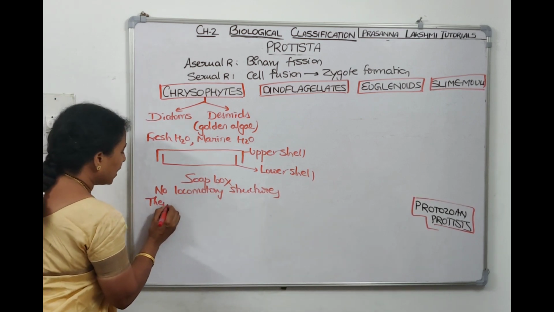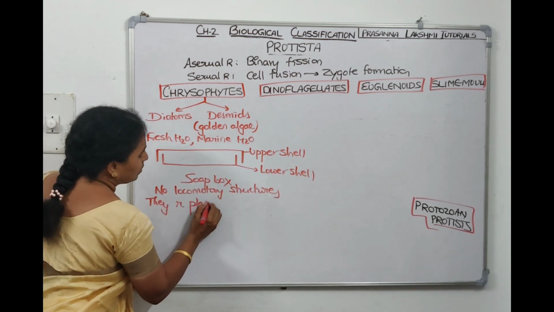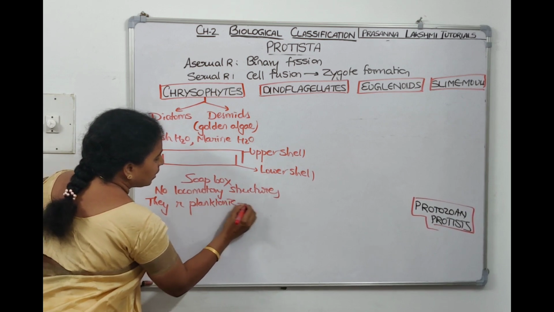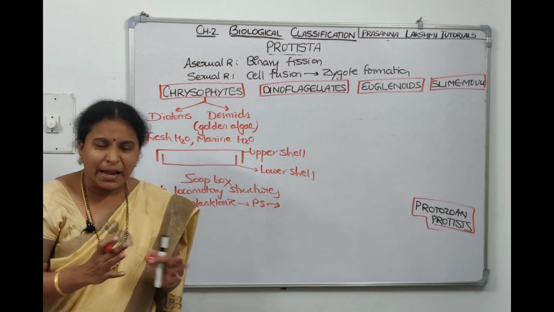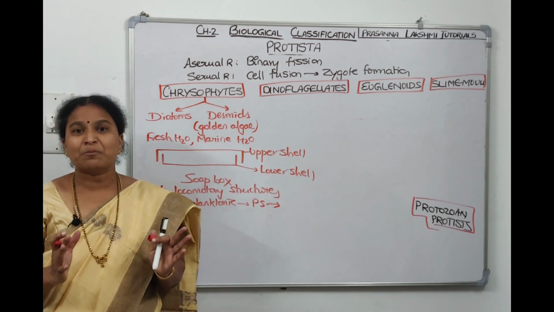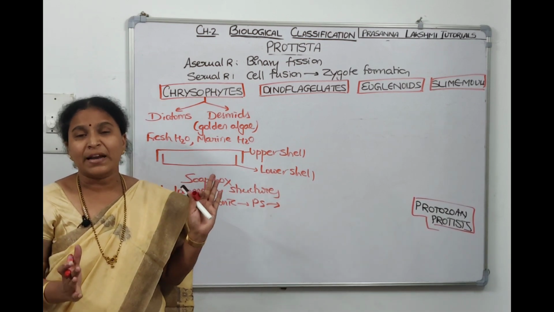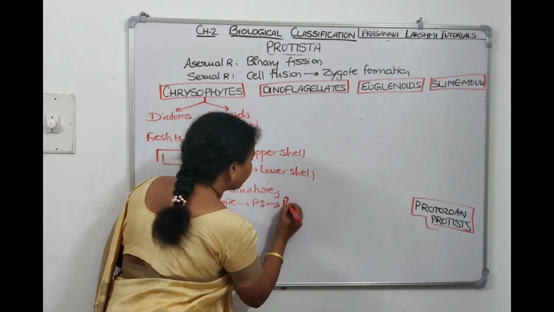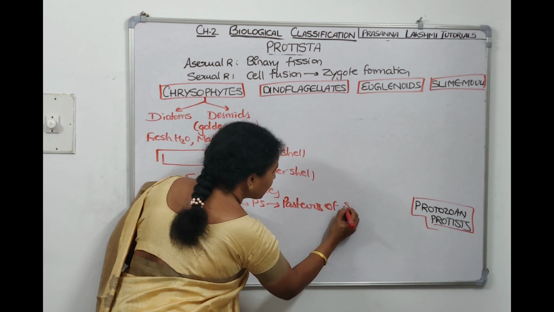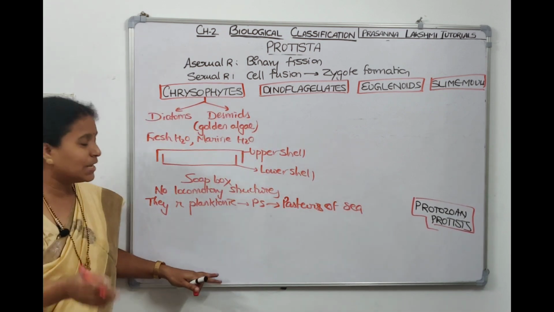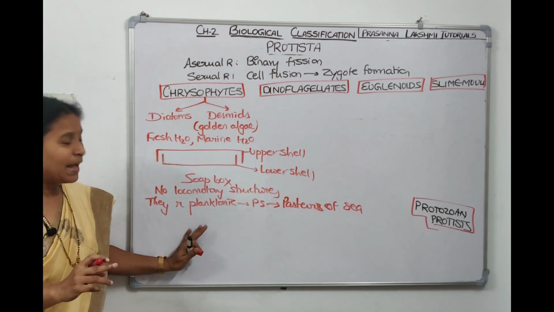So they are planktonic. They are planktonic, they are photosynthetic. So they will grow nicely in the water. So that's why we call them pastures of the sea. Chrysophytes, diatoms are called pastures of the sea. In the sea water, they spread nicely, they do photosynthesis, they are planktonic, they don't have